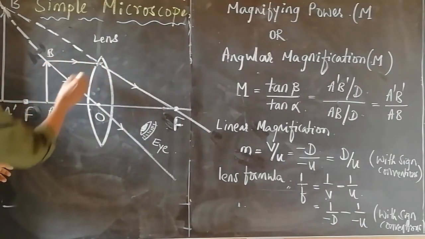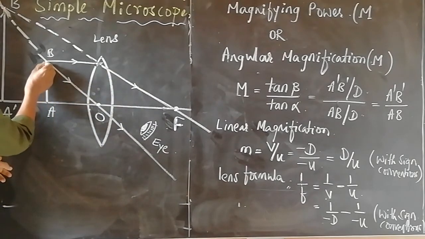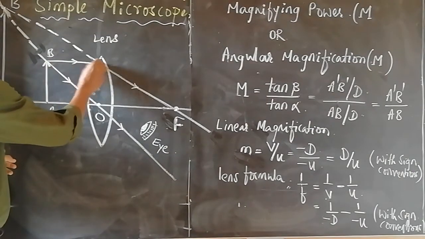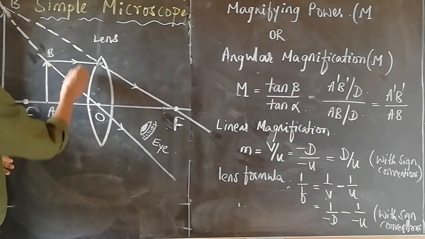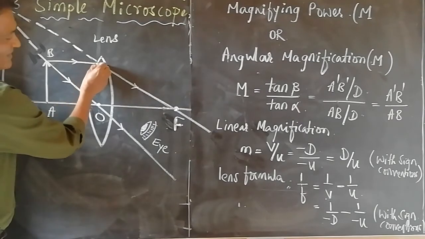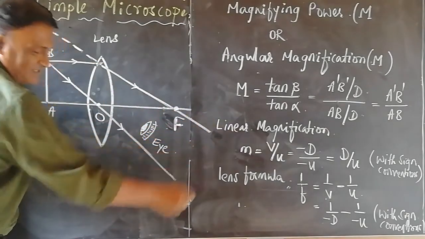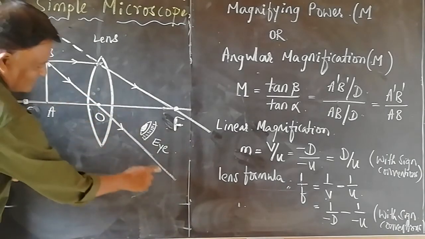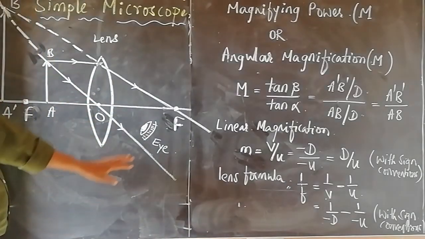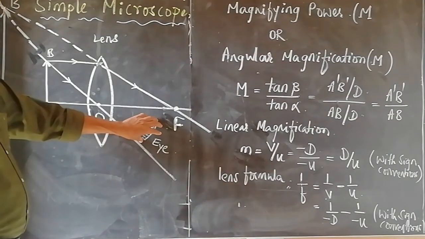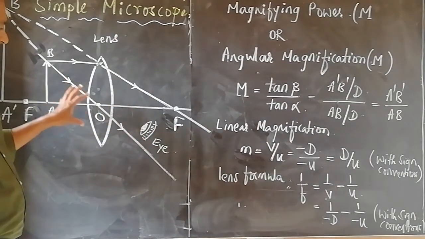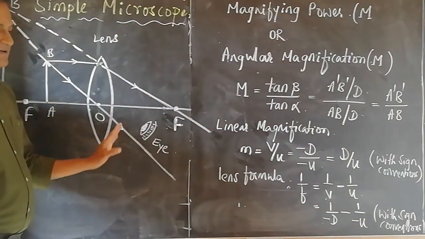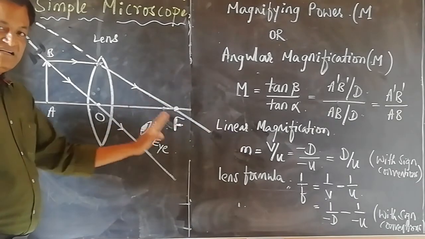A ray parallel to the principal axis, another ray passing through the optic center. A ray parallel to the principal axis after refraction passes through the focus. A ray passing through the optic center travels undeviated. The observer will be at this end to view the image of the object. Both the refracted rays are diverging. They do not meet, they do not intersect.